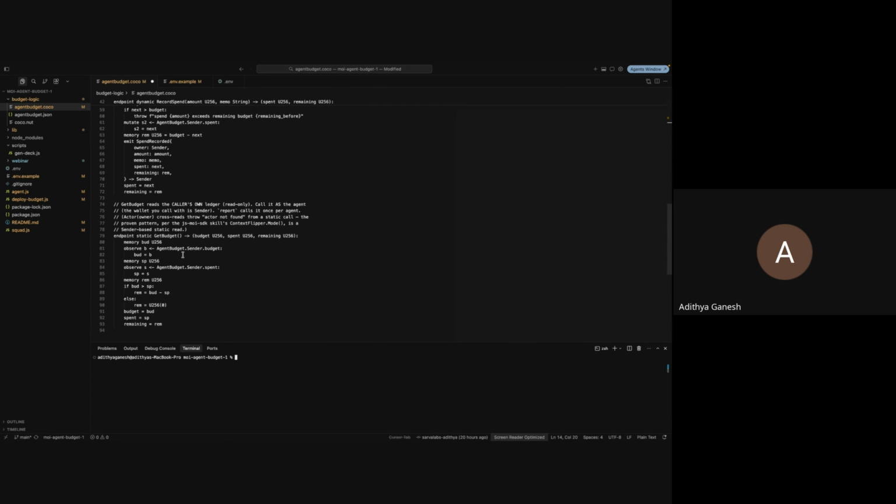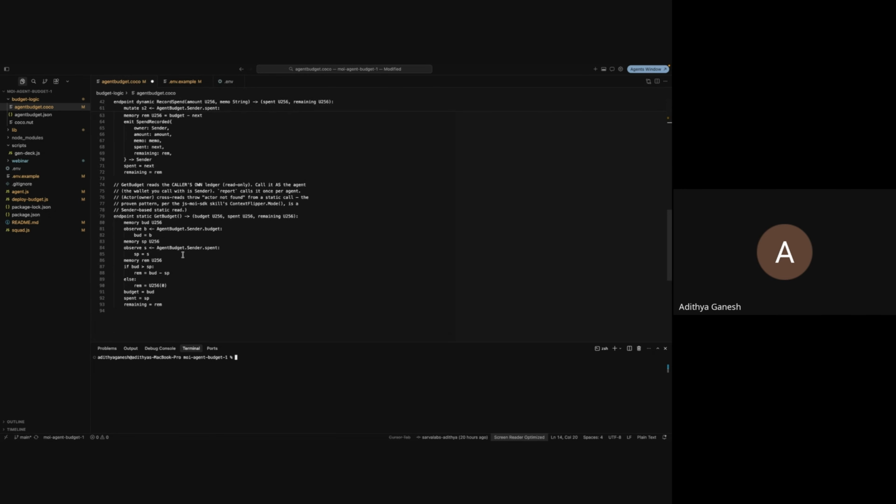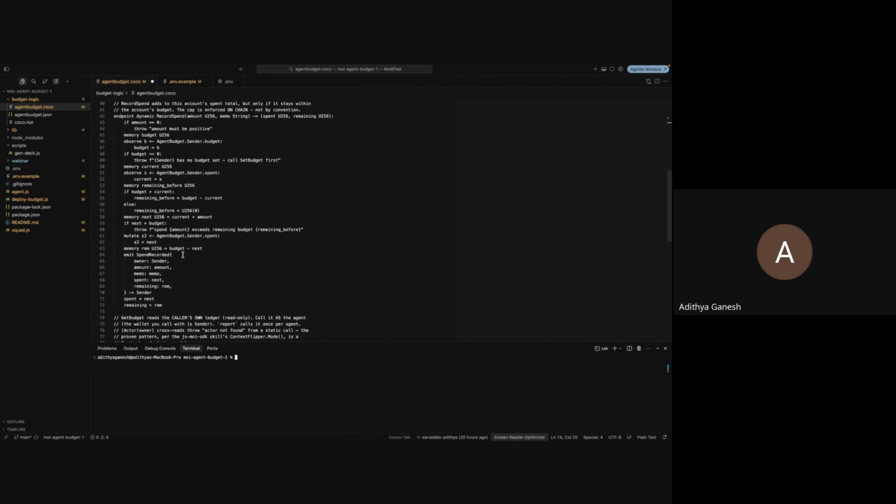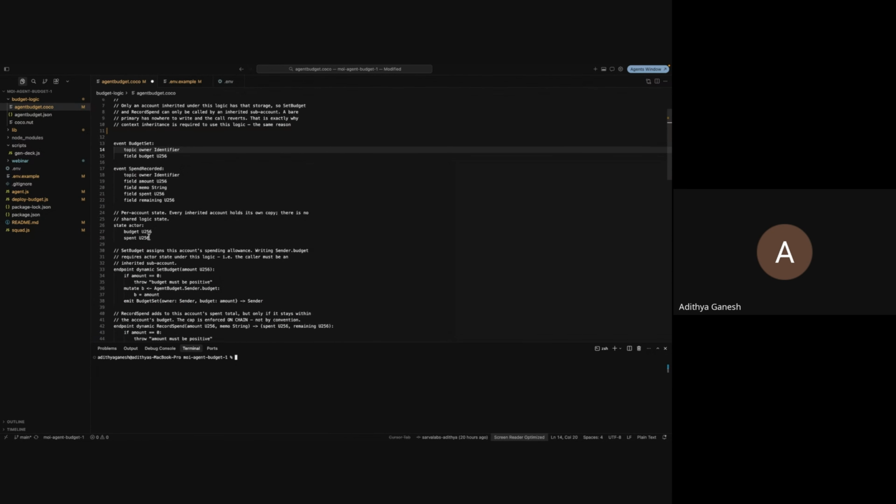And then you also have a simple get budget. So this Coco contract only has three endpoints: get budget, set budget, and record spend. But the most important point is that it's state actor, so no global mapping. Every attribute of the agent lives with the participant itself, like the agent sub account.